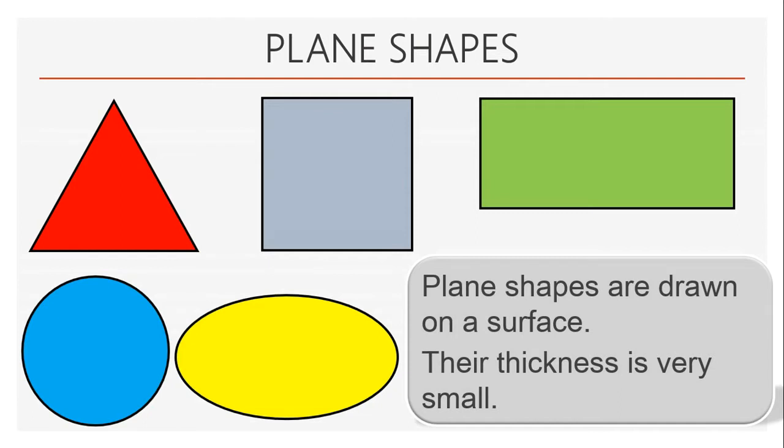They can be drawn on a surface, or if we have these shapes in real life, or some objects may be in these shapes, then if they are plane shapes, their thickness is negligibly small. Now let us try to understand about solid shapes one by one.